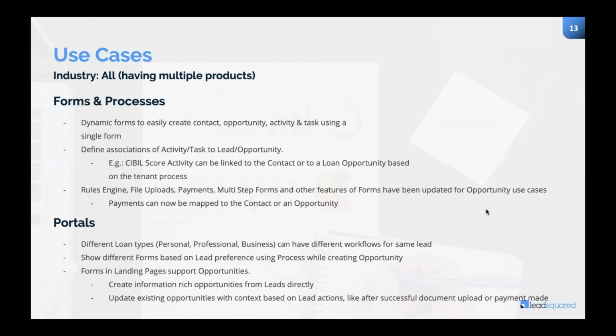So all of these features are already released and available in the current opportunity beta version. It is not something that is yet to be built. Everything is available and is getting used by a couple of customers. We have already got 18 odd customers who are using it, and the feedback is good. So this is what we have for opportunity management.